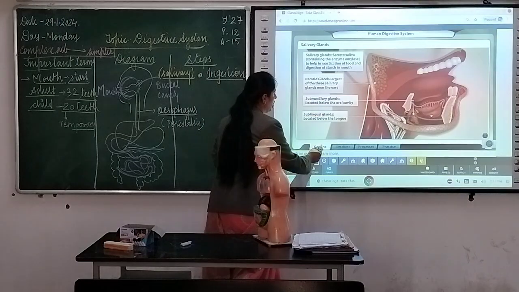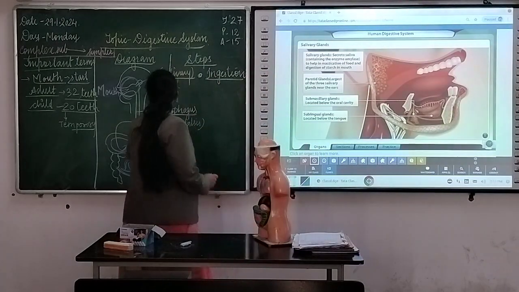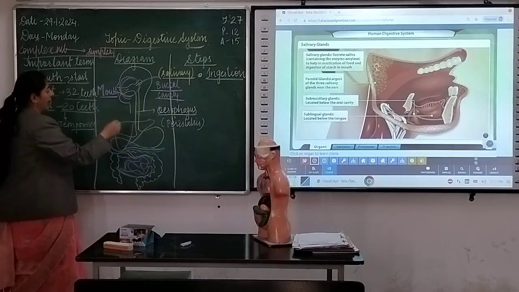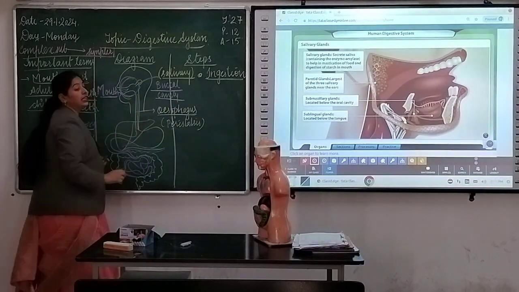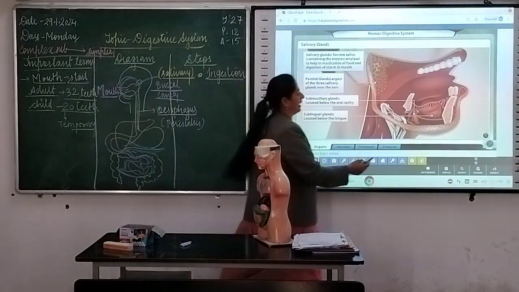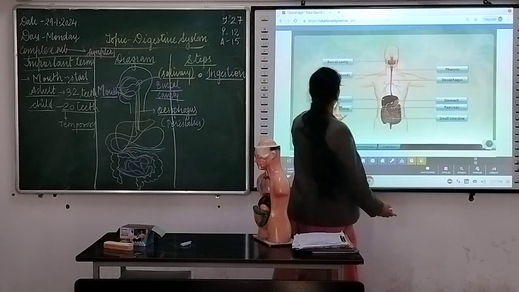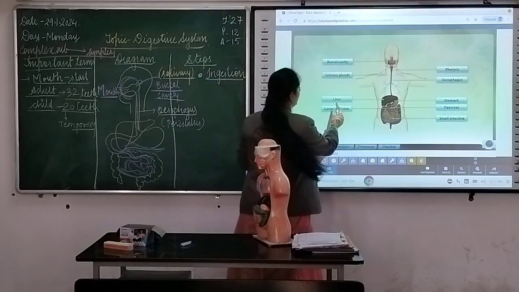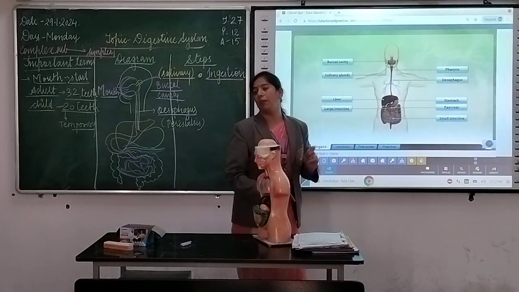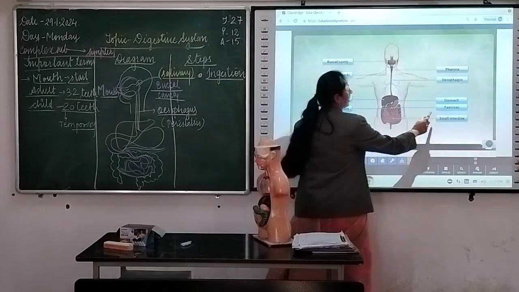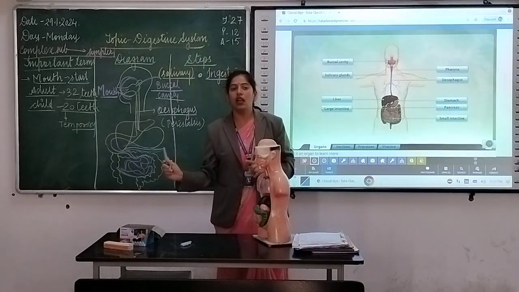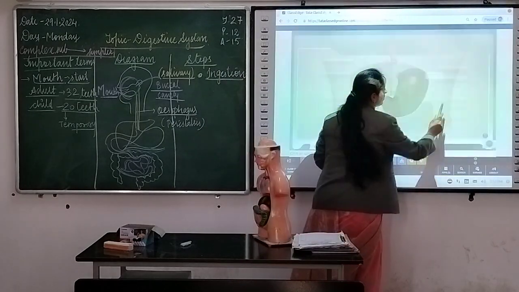Good. Now just see the other organ. We have completed the mouth, the buccal cavity and the esophagus gland. Even the salivary glands we have completed. Now just see the next one. These three things are done. Now come to the most important part of our body, that is the stomach. First of all, you will just see the video, then I will explain. After that you can ask questions.